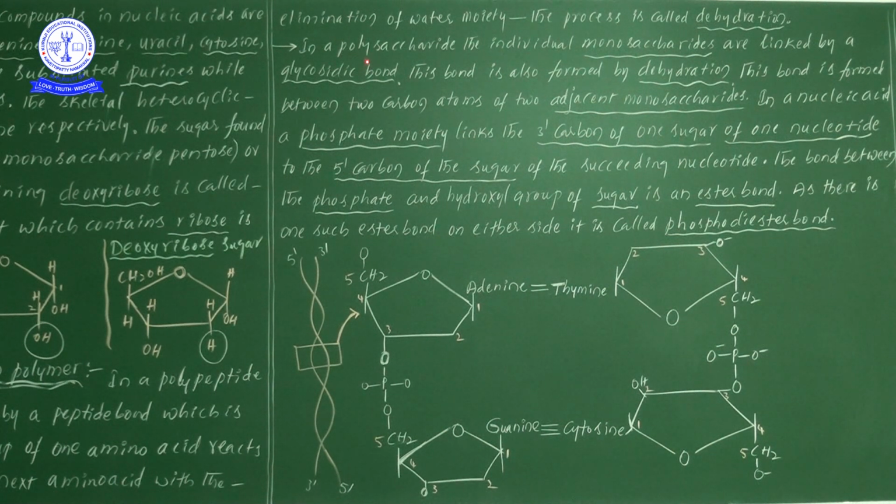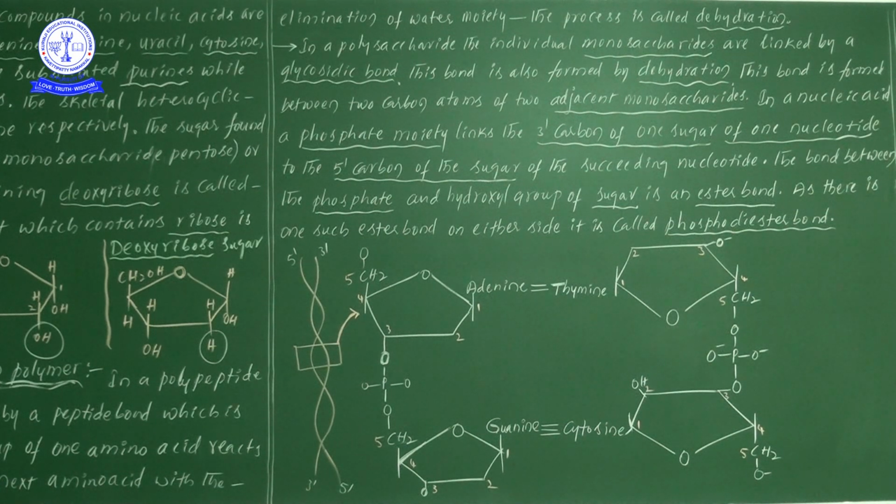In a polysaccharide, the individual monosaccharides are linked by a glycosidic bond. See, they are very important. Polysaccharides means carbohydrates. In the previous video we learned about monosaccharides. When many monosaccharides are linked together with a glycosidic bond, it results in the formation of polysaccharides.